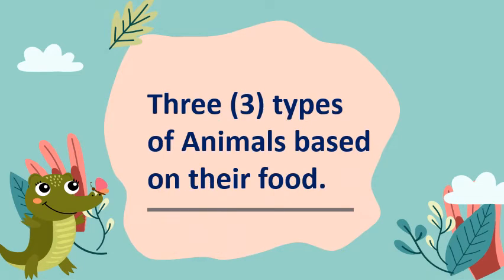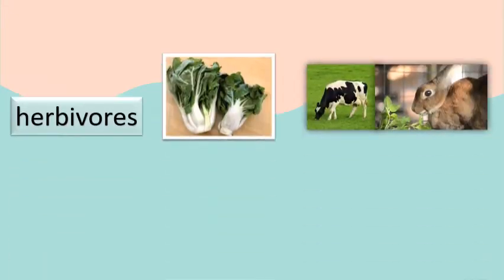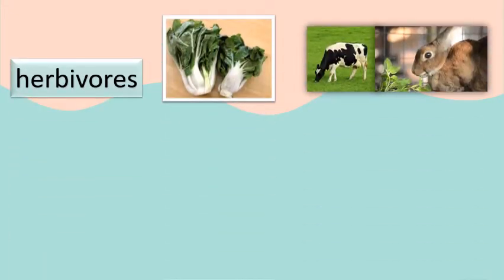Three types of animals based on their food. Herbivores. These are the animals that eat plants. Only plants. They eat fruits, vegetables, and seeds. For example, a rabbit. A rabbit eats morning glory.